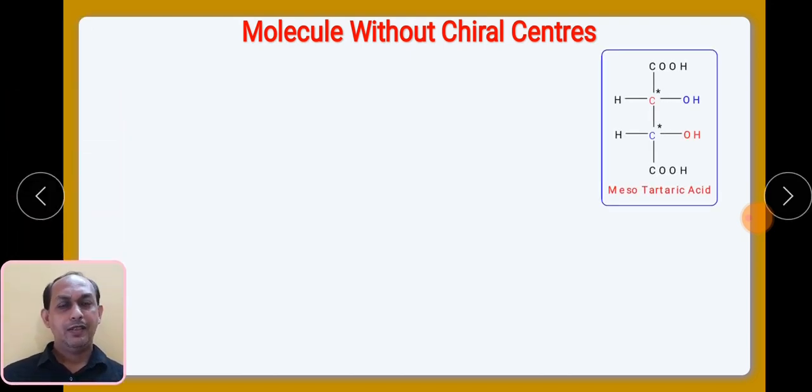Now, till now it was very clear in our mind that if your molecule has a stereocenter, then it must be optically active. But in case of meso tartaric acid, we have seen that the molecule is completely inactive. We have seen that.